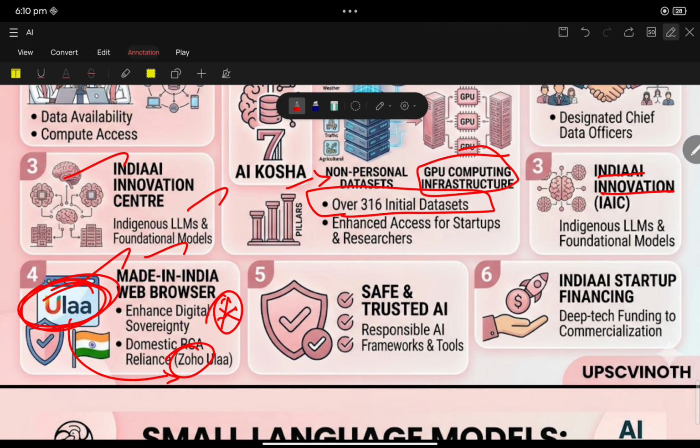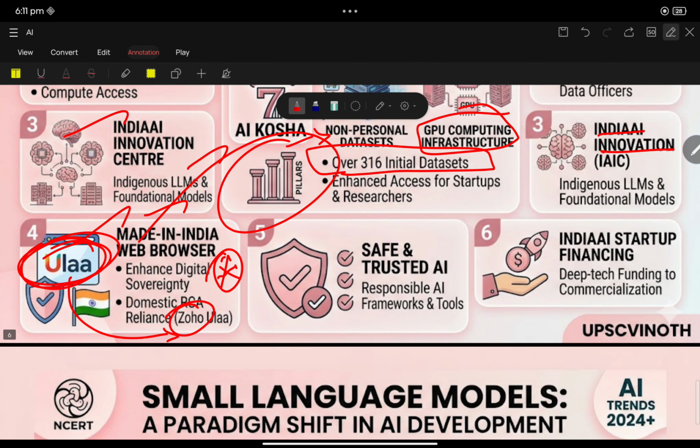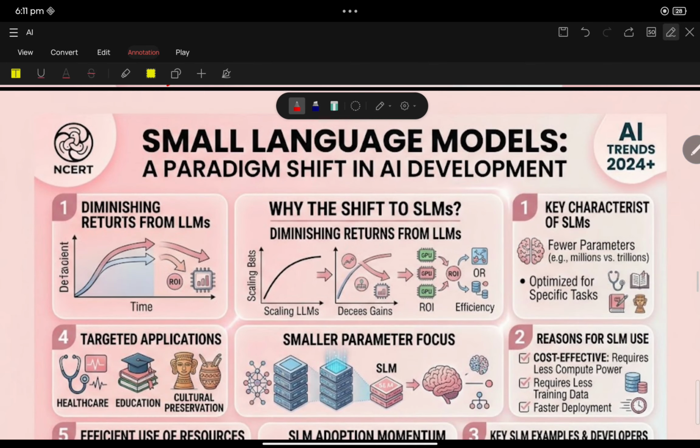Okay, AI Kosha is one of the seven pillars of India's AI mission. Okay. Next thing, small language model. So, what is this small language model?